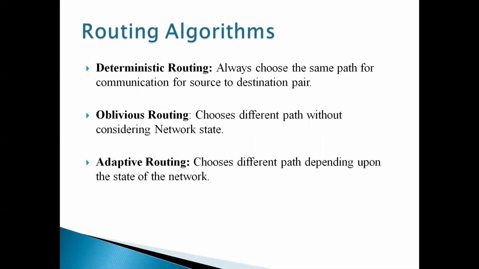But those paths are already fixed; we have to travel through one of the fixed paths. Whereas in adaptive routing algorithms, there are different paths, and we can choose the path depending upon the traffic available. Suppose one path has more traffic, so we can choose the alternative path. Whereas in oblivious routing, there is no such flexibility. We have to go with the particular path only.